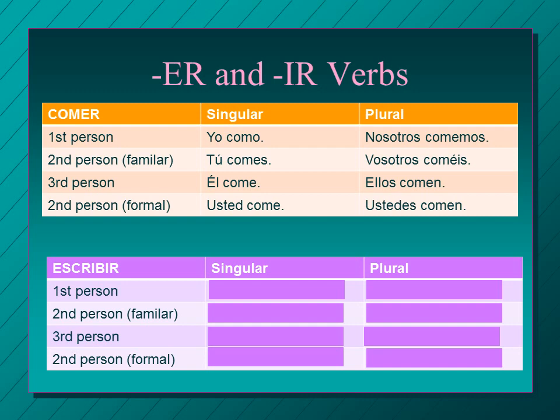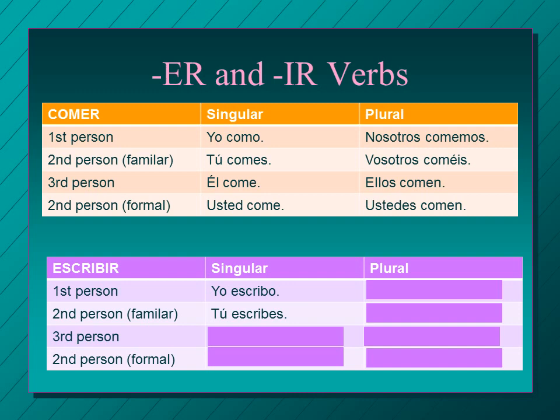So that's pretty similar. And now let's take a look at the IR verbs. The IR verbs are more unique than the ERs. They're the ones that have the most special rules. So let's take a look at them. We've got escribir, to write. Let's look at the yo form. Yo escribo. Again, that's the same. It's just an O as the ending.